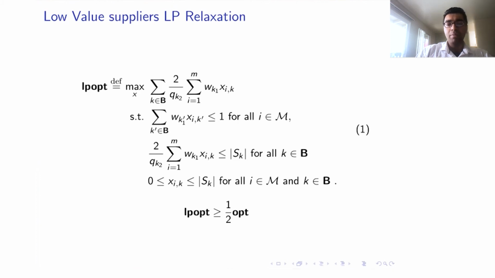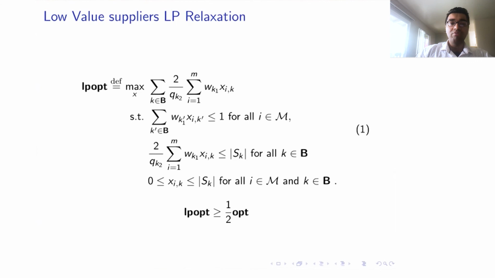The second constraint indicates, for a given bucket, how the supplier mass is distributed across different consumers, and that is bounded again by the cardinality of the suppliers. Under these constraints, we can show that this LP would have a factor of half as compared to the optimum.